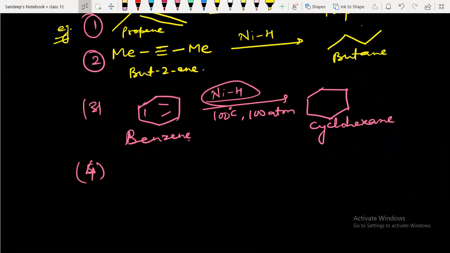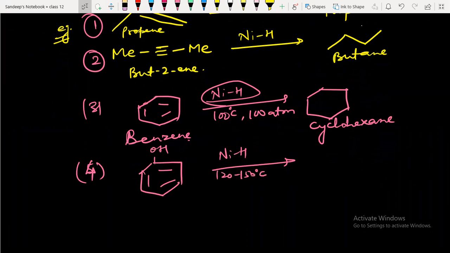Fourth number. If you have phenol, then Raney nickel at 120 to 150 degrees Celsius and high atmosphere pressure will form cyclohexanol. So these double bonds are all reduced.